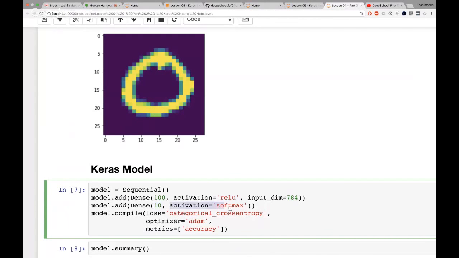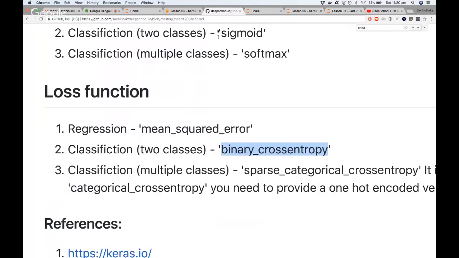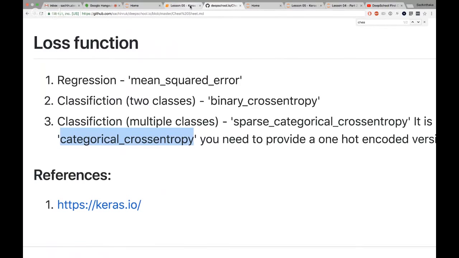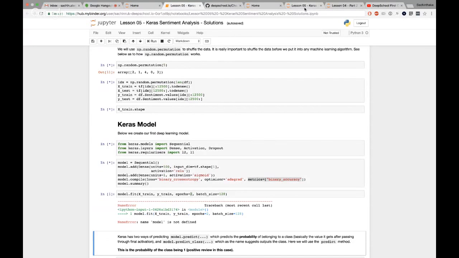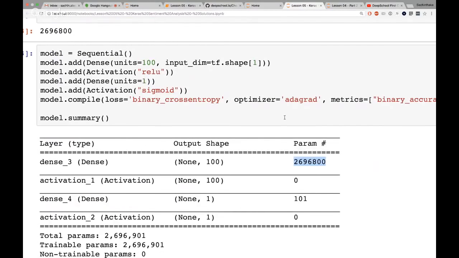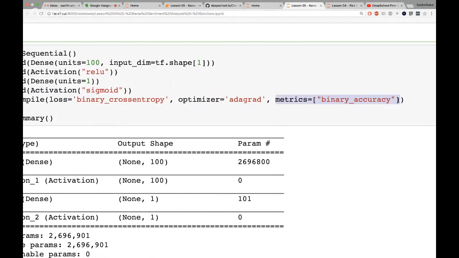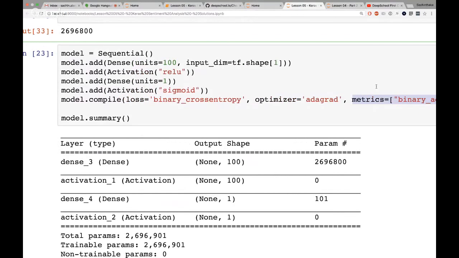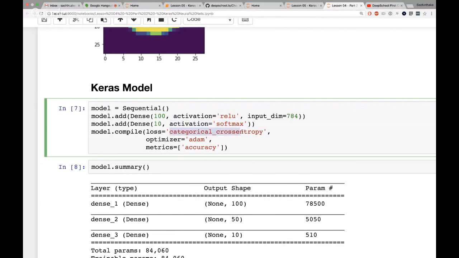And the activation, again, if you go to my cheat sheet, because it's a multi-class classification, it's going to be a softmax. And I'm going to be using categorical cross-entropy in this case. And always use some sort of metric so that you can actually read out what's going on with the training. The main point that I'm trying to get across is that I use the exact same architecture in both problems, and I still managed to train something that was quite decent.